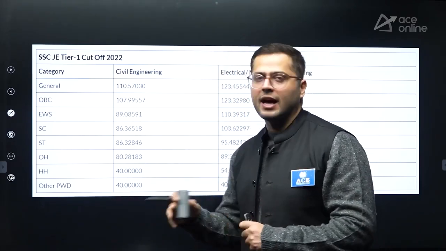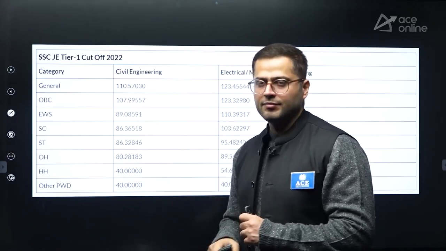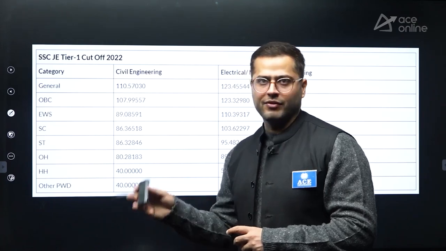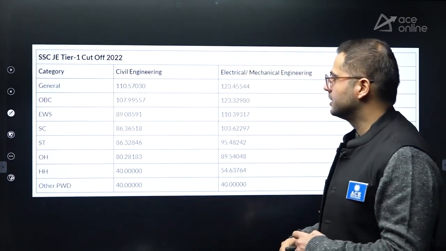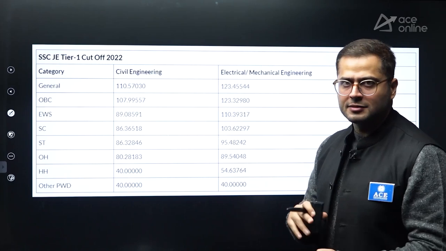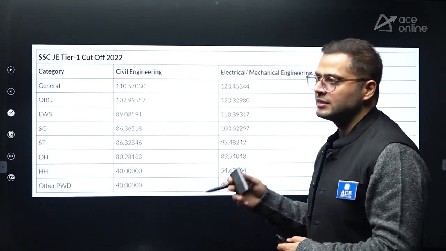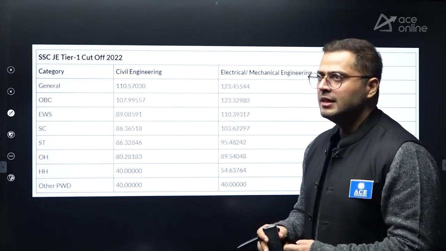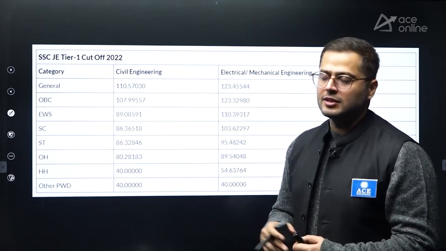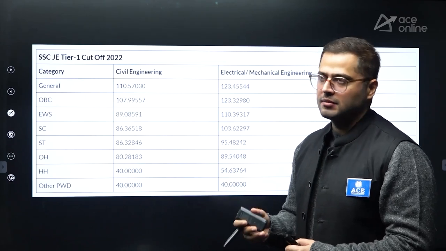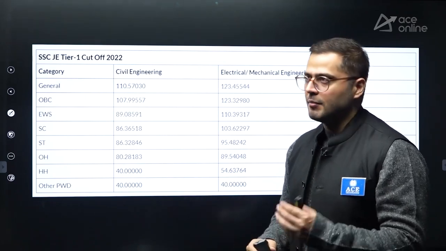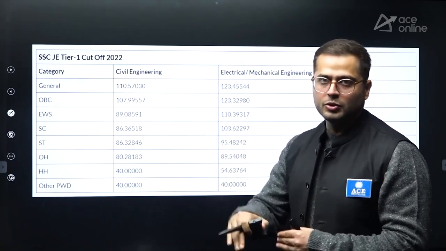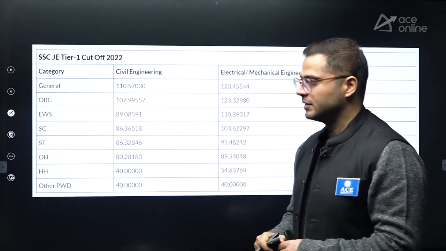Again, try to keep it as high as possible, because nothing can be said this year around. In the next case, the number of vacancies are expected to be higher. So therefore the cutoff can decrease, but nothing can be said because number of students can also be more. We were expecting that this year in the GATE examination also, number of students will be less in civil engineering, but that did not happen. This year, for the year 2025, the examination will be conducted in 2 shifts for civil engineering.